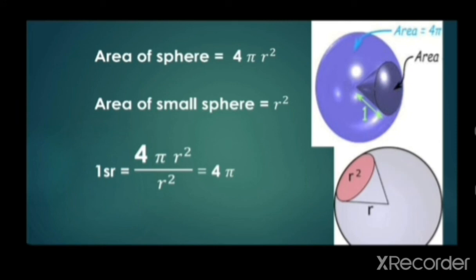look at the figure. The area of the whole sphere is 4 pi r square. The area of the whole solid sphere is 4 pi r square, while the area of the small surface is r square. And then 1 steradian is equal to the area of the whole sphere divided by the area of the small surface. It is equal to 4 pi r square divided by r square. R square and r square will be cancelled. Then 1 steradian is equal to 4 pi.